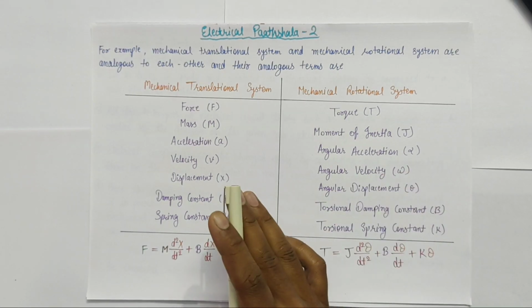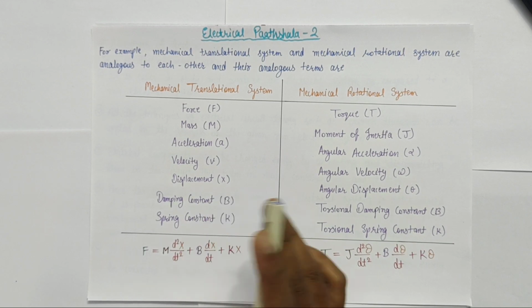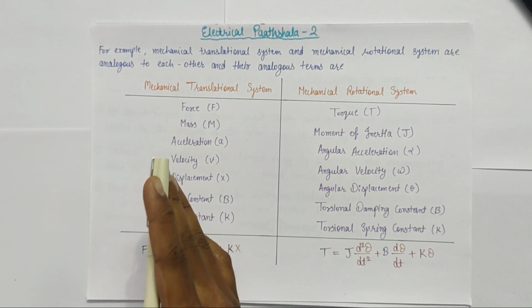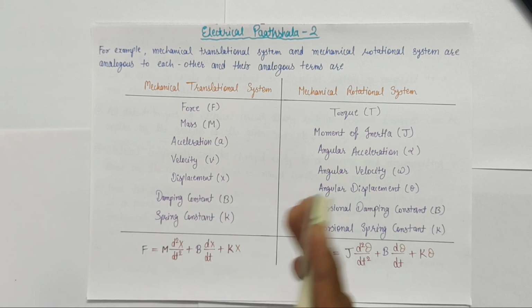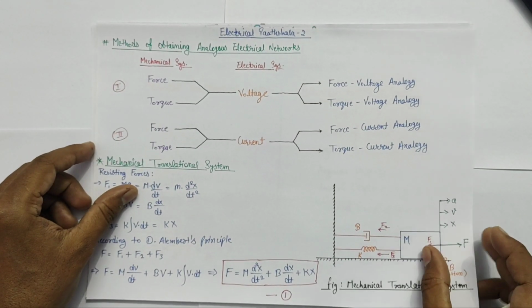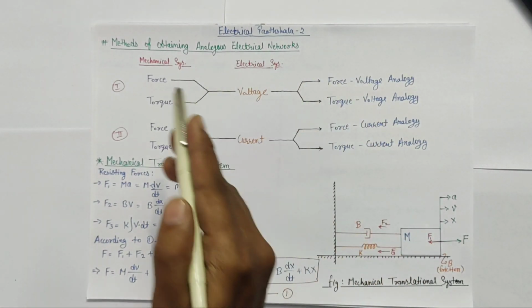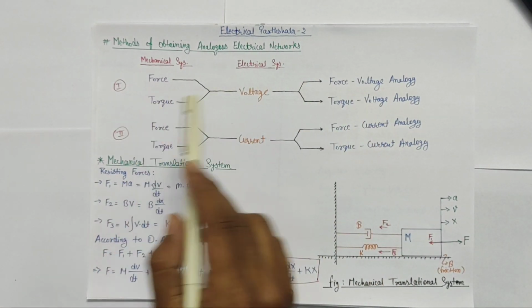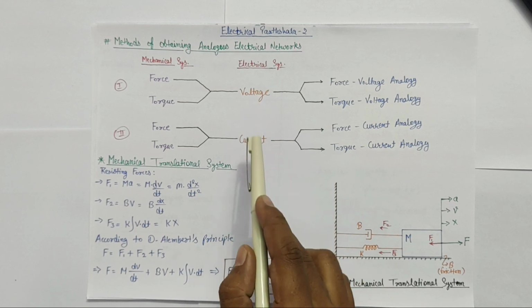Now while solving the problems of analogous systems, we are asked to obtain and draw analogous electrical networks of these mechanical systems, and for that we have some methods. Which brings us to our next topic, which is methods of obtaining analogous electrical network. Remember that in mechanical system we have force and torque, and in electrical system we have voltage and current.